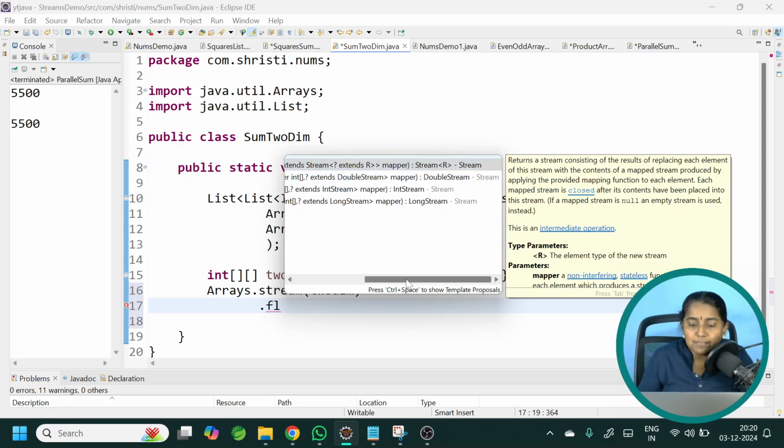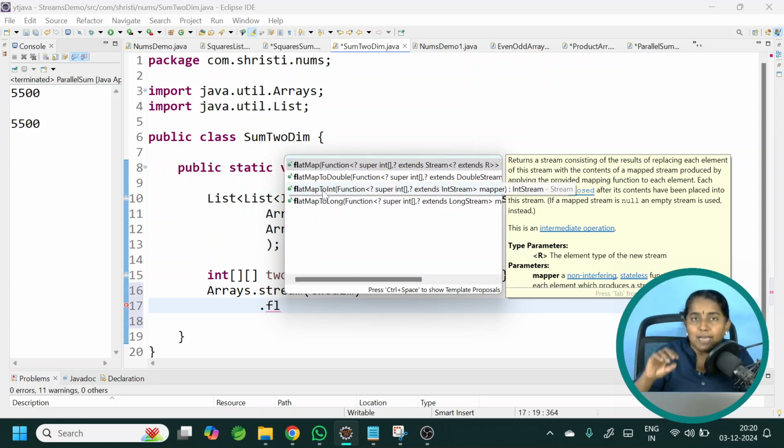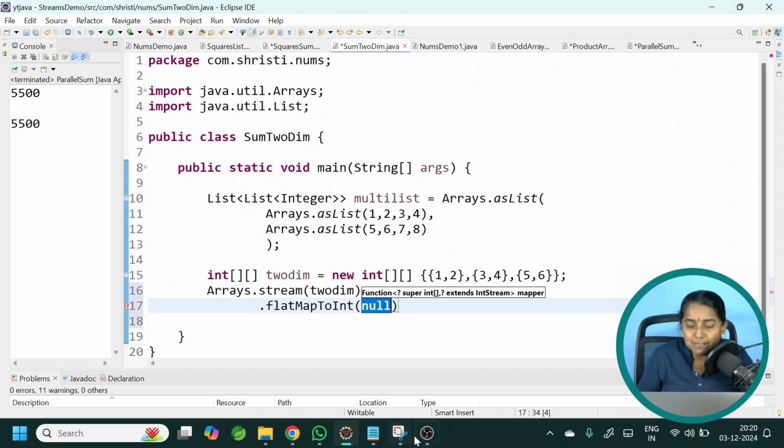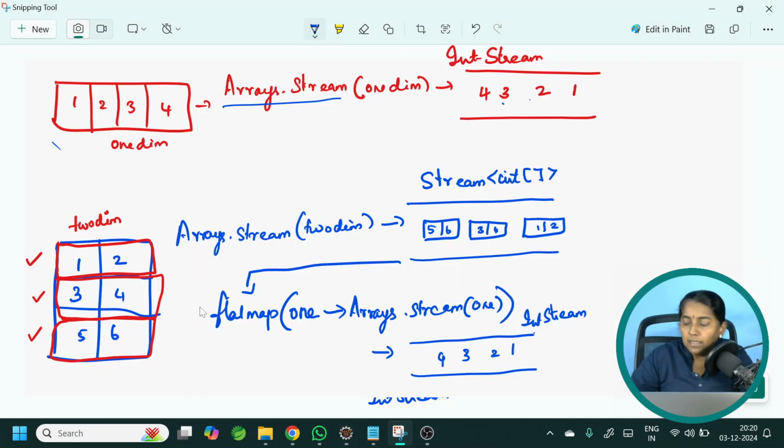In our case, we are working with primitive type. I want to convert the values into individual int values. So we have to use flatMapToInt. What will be the return type? It is int stream. Okay. So it means here instead of flat map, you can use flatMapToInt. This is the method that we will be using.